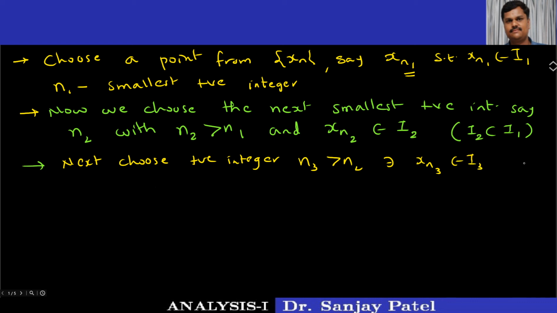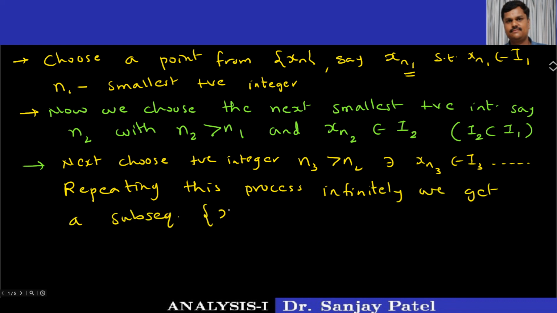So as a result, if we repeat this process infinitely many times, we get a subsequence xn1, xn2, xn3 and so on, which I can write as xnk, of the sequence xn with the property that xnk belongs to Ik for k equal to 1, 2, 3 and so on.